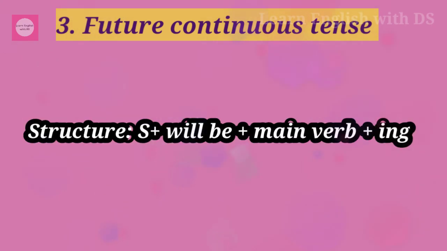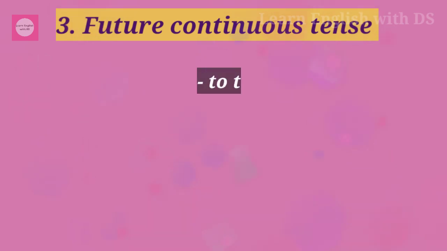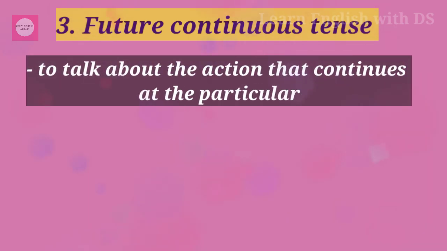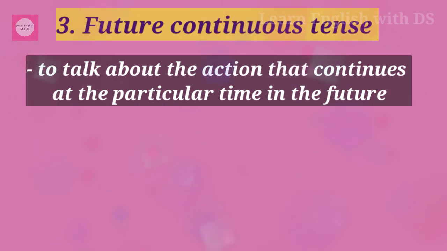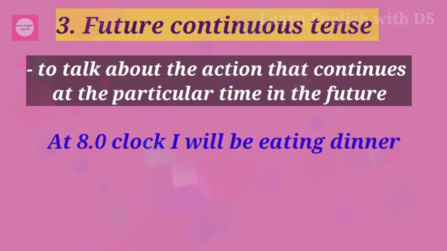The last one we are going to see is future continuous tense. The structure of the future continuous tense is subject plus will be plus verb plus ing. We use future continuous tense to talk about the actions that continue at a particular time in the future. For example, at 8 o'clock I will be eating dinner.